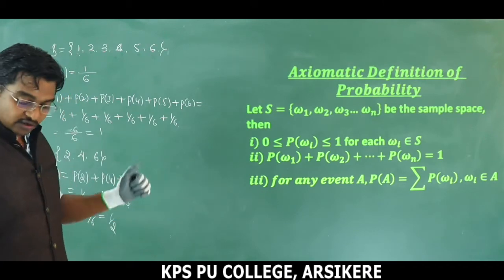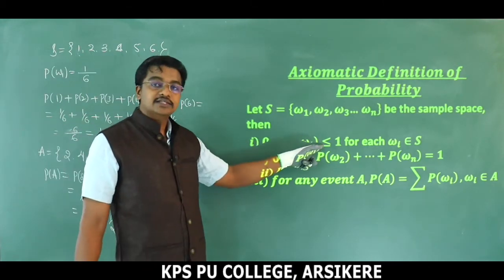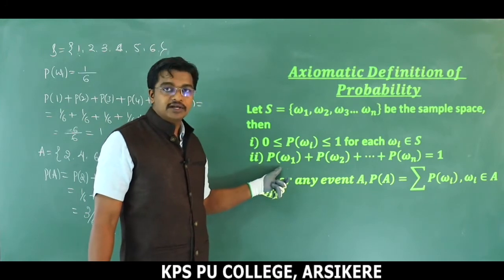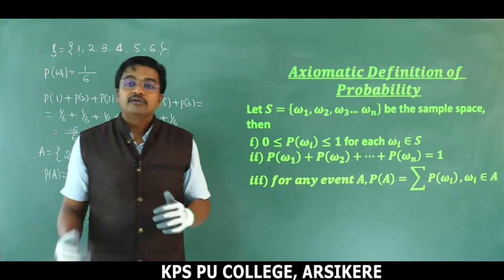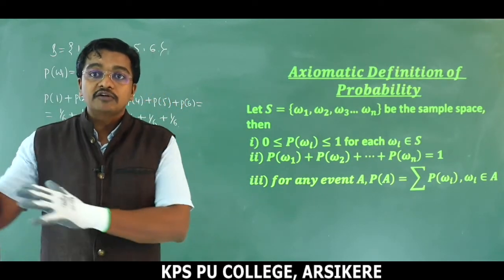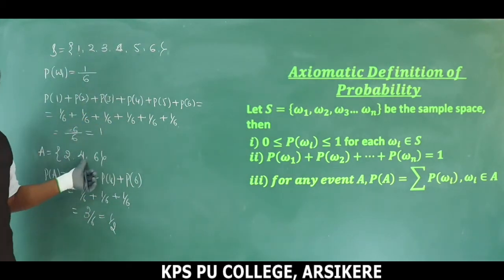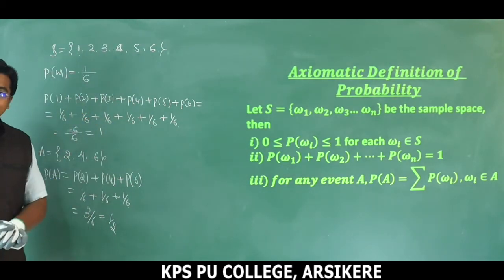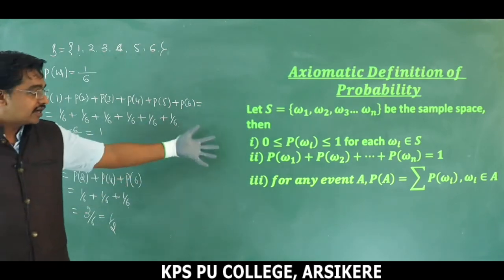First condition, the value of probability is always between where and where? 0 and 1. Second one, the sum of all the probabilities is equal to 1. And third one, for any event A, the probability of getting A is nothing but the sum of the probabilities of the corresponding outcomes: probability of getting 2, probability of getting 4 and probability of getting 6. This is the axiomatic definition of probability and these are the conditions.